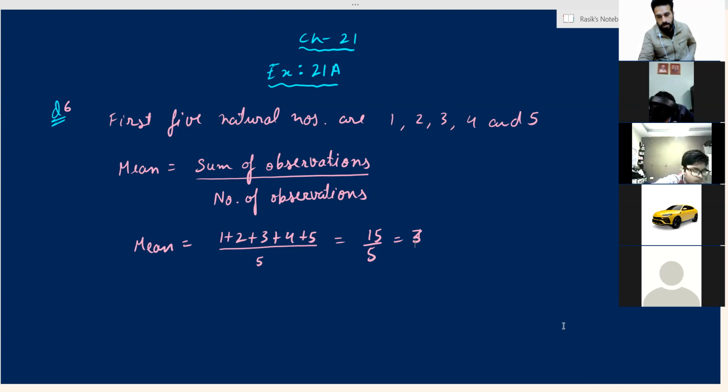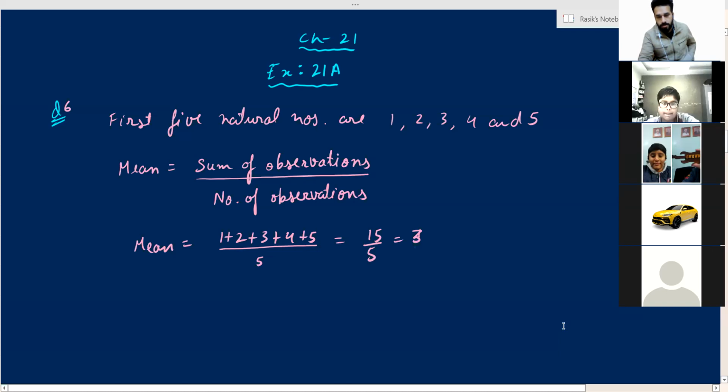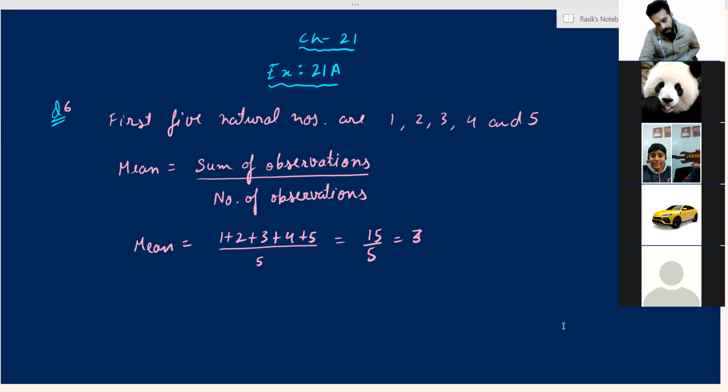Aditya, your photo has still not been posted. It is not there in the group till now. Is it? I'm checking. Yeah, now it is there. 5, 10, 15, 20, 25.